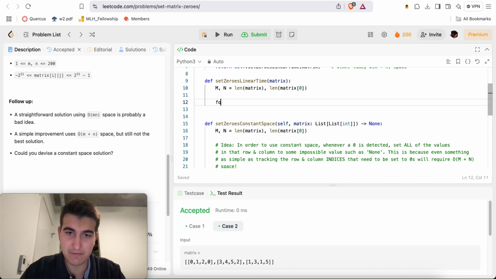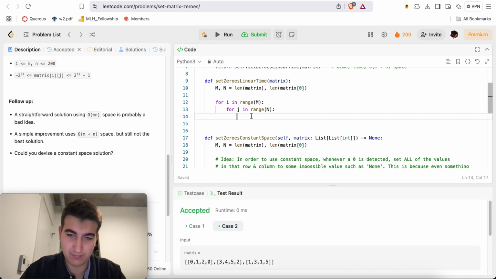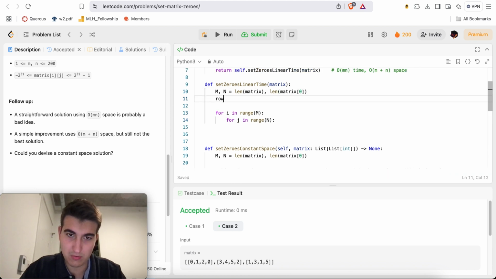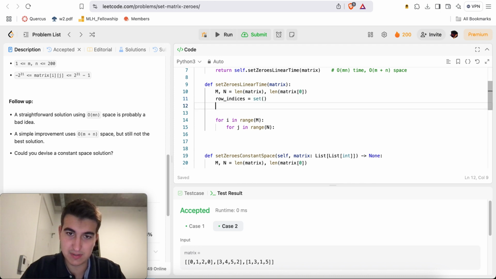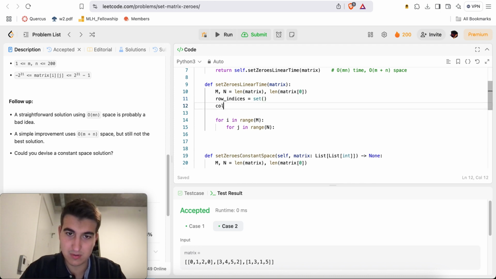Then for i in range m, j in range n, row indices, col indices equals sets.